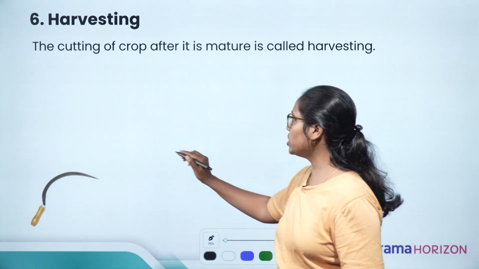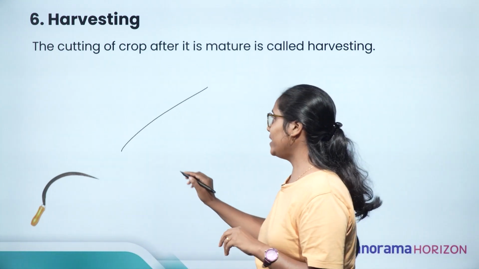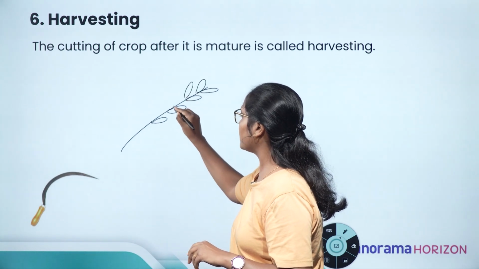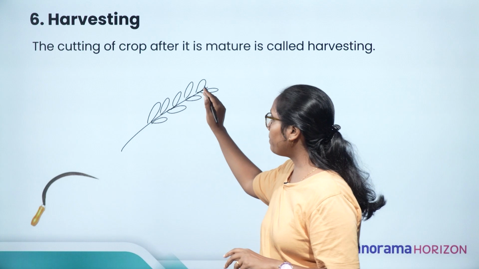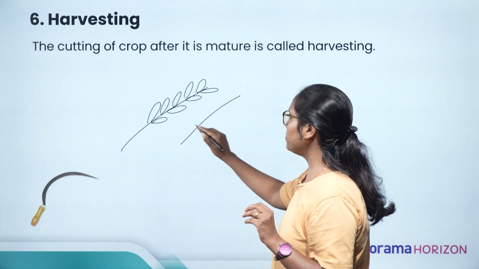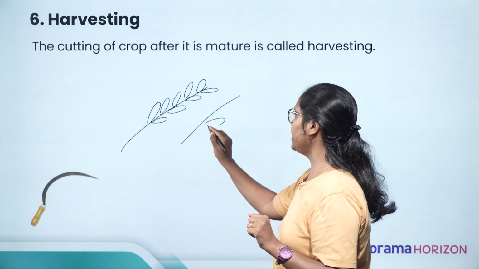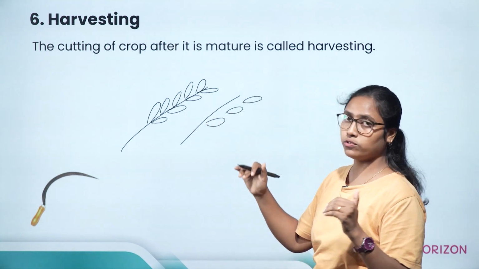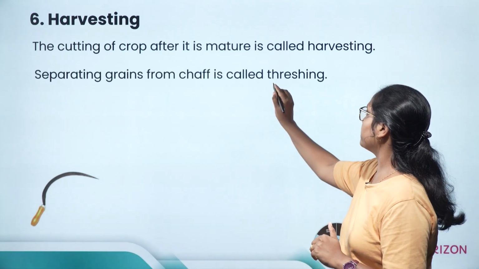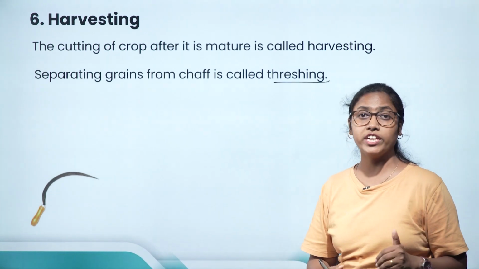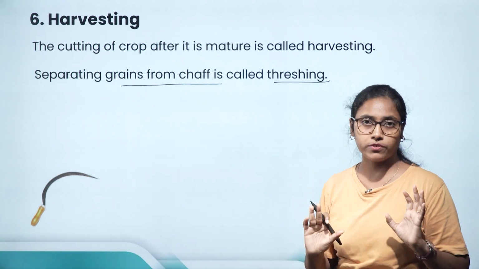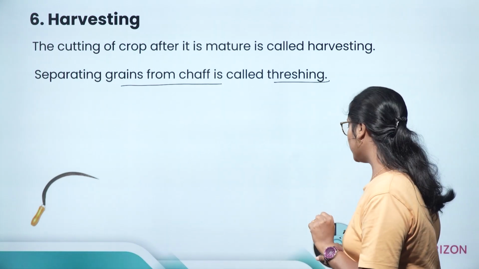Usually if we see paddy or wheat, they are seen attached with the shaft. Now this is a paddy. The paddy is seen attached with the shaft. To separate the paddy grains from the shaft, that process is known as threshing. Threshing is the process in which the grains are separated from the shaft.